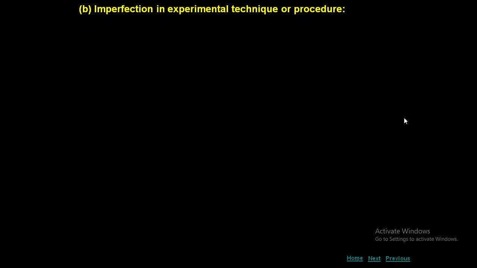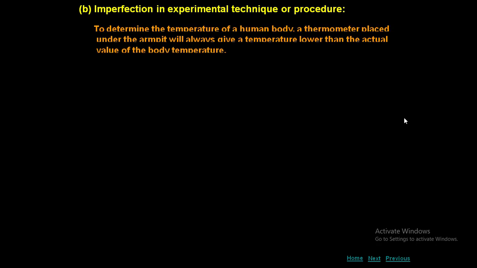Second one, imperfection in experimental technique or procedure. See the name? Imperfection in experimental technique. Experimental technique means the way you do. So whenever you perform the experiment, you have to perform it very concentratedly. To determine the temperature of a human body, a thermometer placed under the armpit will always give a temperature lower than the actual value of the body temperature.